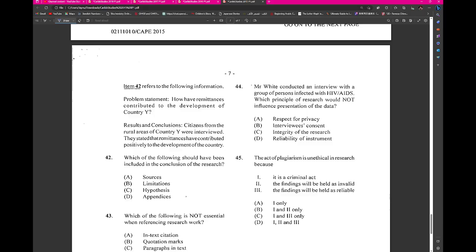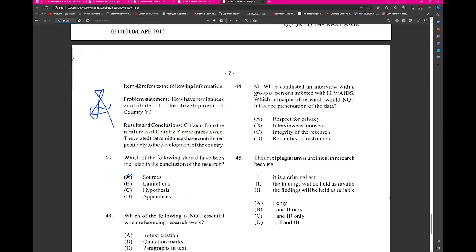Results and conclusions. So I think they would be probably, what do you guys think for this one? I would think probably sources.